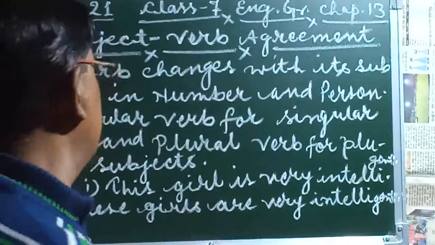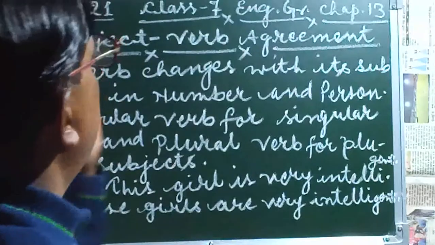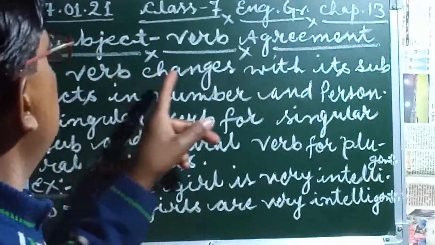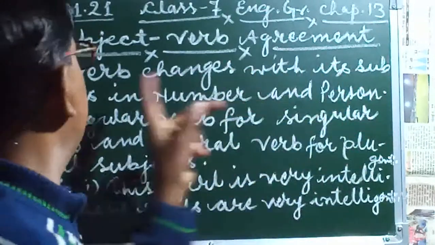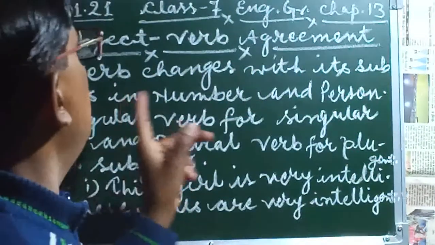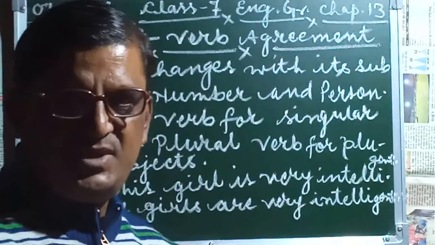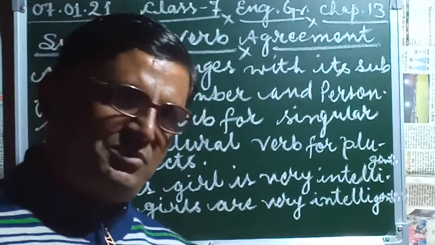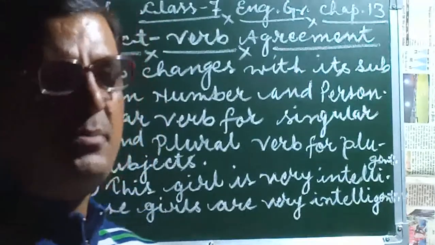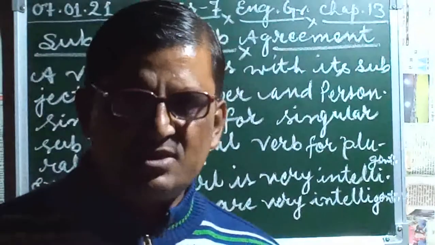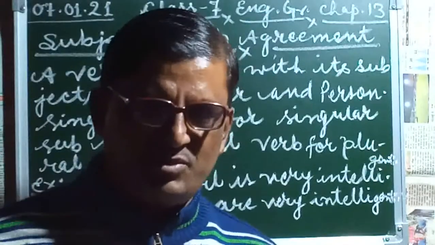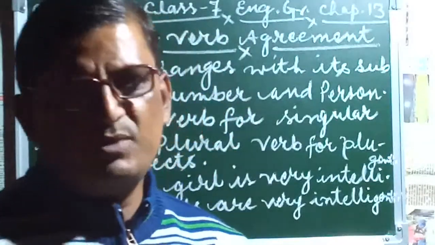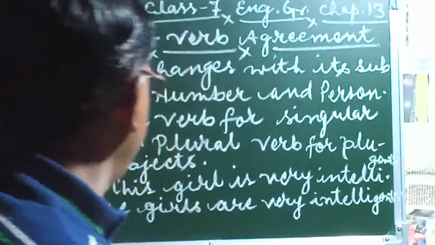We are taking this one, the first statement. You have to listen properly. A verb changes with its subjects in number and person. If the subject is plural, we use a plural verb, and in case of singular, we use a singular verb with the subject.